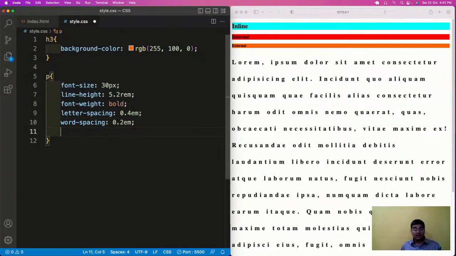Word spacing means spacing between the words. As I've told you earlier, please correlate the meaning with the meaning of the words itself. Okay, there is no special rocket science here. You can get the meaning from the name of the word itself. So word spacing means spaces between the words. Letter spacing means spacing between letters. Font weight means the boldness of the font. Line height means spaces between the lines. Font size, you all know font size.